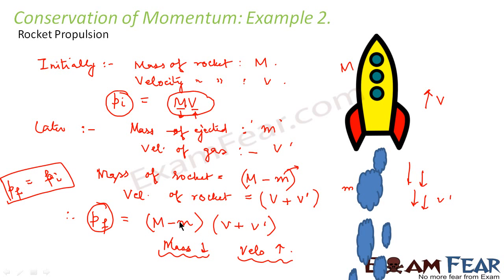As a result, we find that in momentum, the mass got reduced, but at the same time, the velocity got increased, keeping the product of mass and velocity constant. So the initial momentum and the final momentum remained the same. Thus, it proves the conservation of momentum.